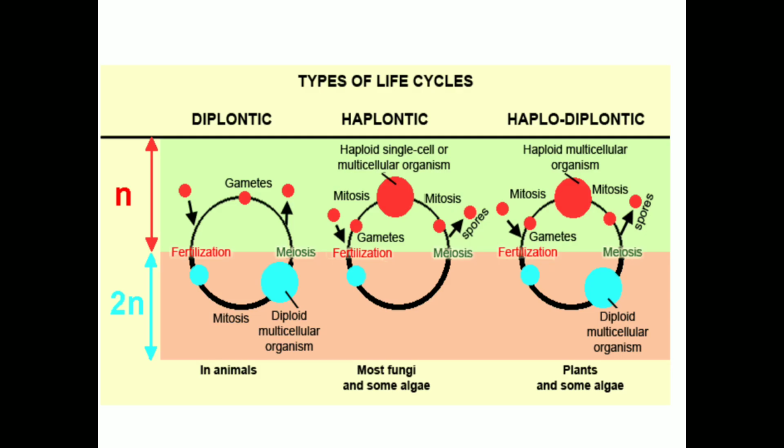Next, the types of life cycles. There are three types of life cycles. The first type is diplontic, the second type is haplontic, and the last one is haplodiplontic. In the diagrams, n is the haploid number and 2n is the diploid number. The first diagram shows diplontic.